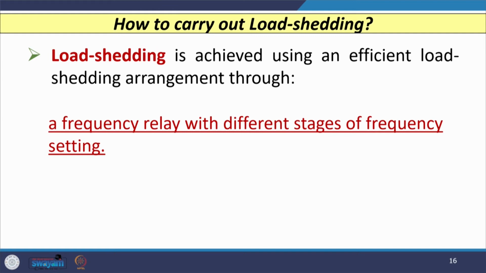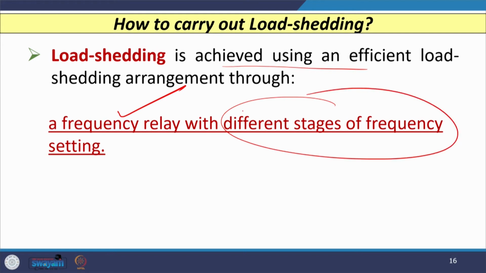So, load shedding, as I told you, is nothing but the removal of non-critical loads so that my frequency is maintained. Load shedding is usually achieved using an efficient load shedding arrangement scheme, and whatever scheme we decide is decided by a frequency relay with different stages of frequency setting.